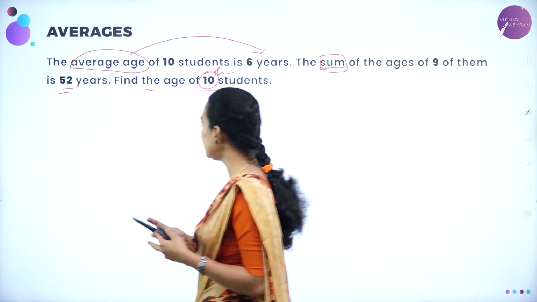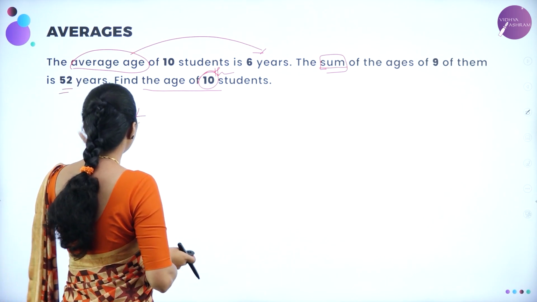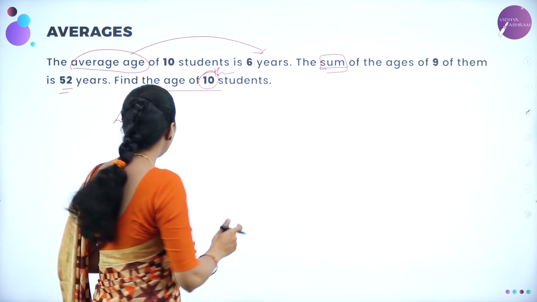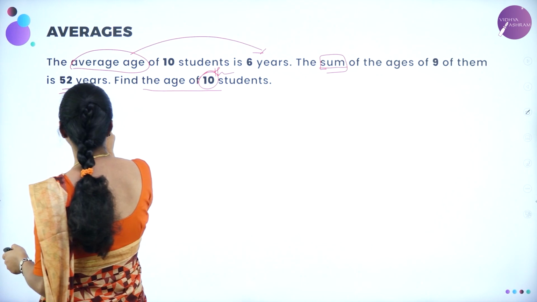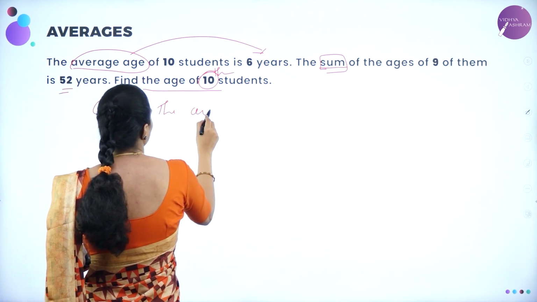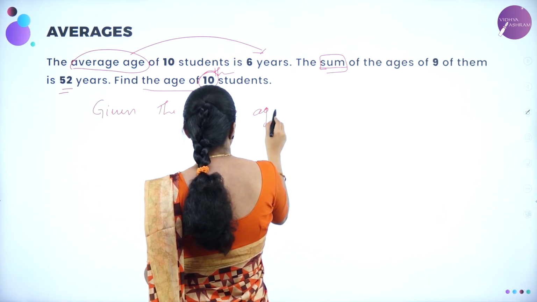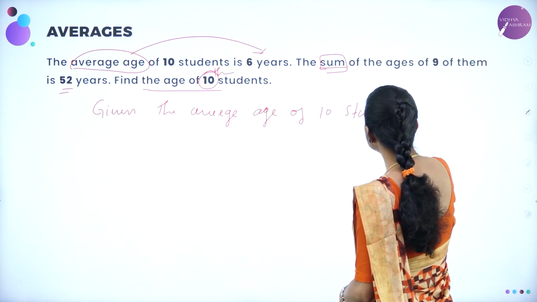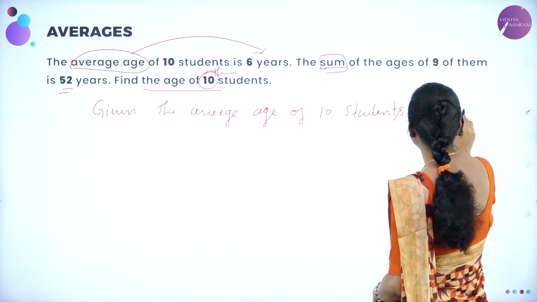Now here, I am going to take what they have given. The average age of 10 students is 6 years. So I am going to calculate like this. Given the average age of 10 students is equal to 6 years.